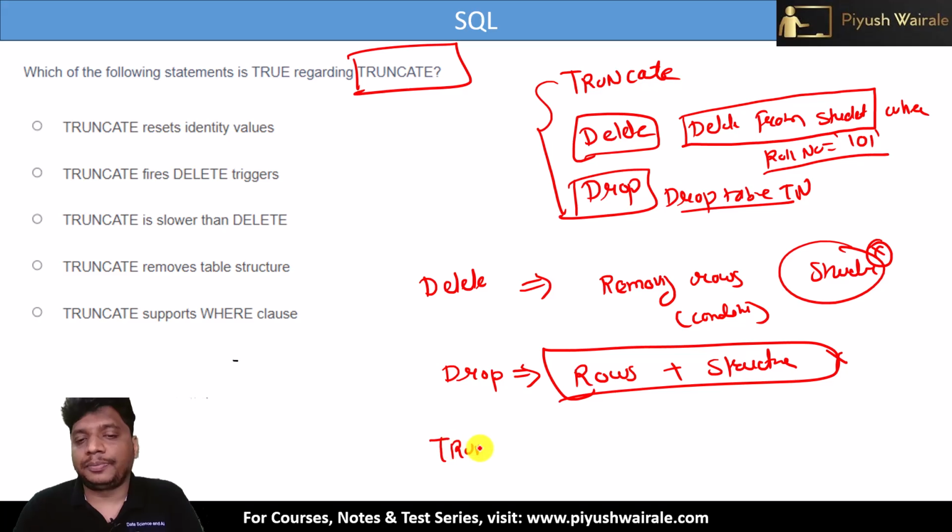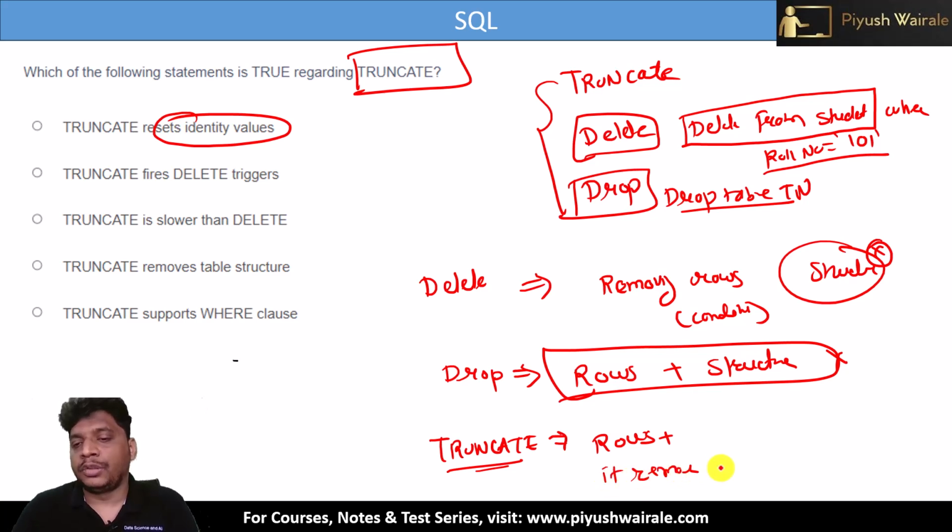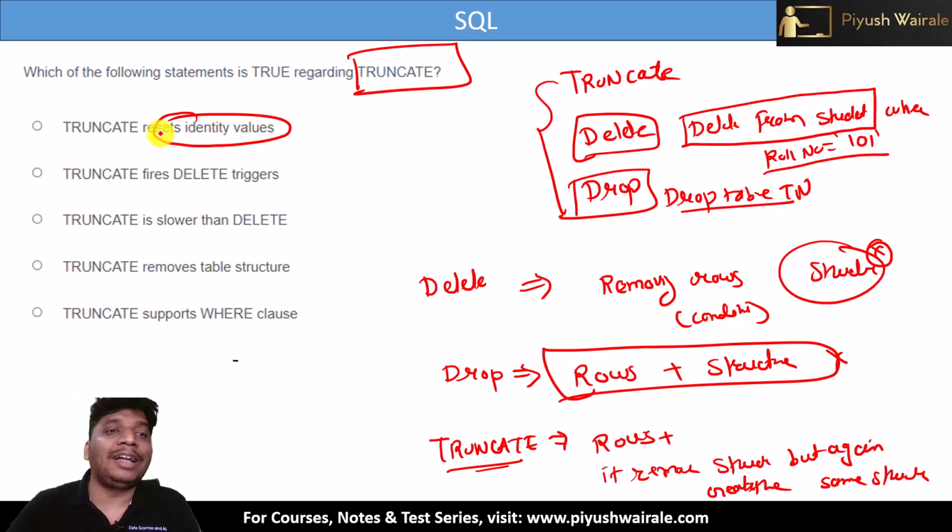What about truncate here? Now what does truncate do? Truncate also removes the rows, but it resets the identity values here. It means it removes the structure and again recreates the same structure. That is how truncate works. It removes the rows plus it removes the structure, but again automatically creates the same structure. So that is what we can say: truncate resets the identity value. So option A is correct.